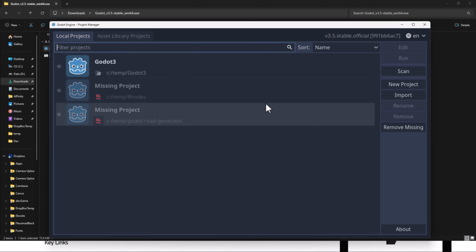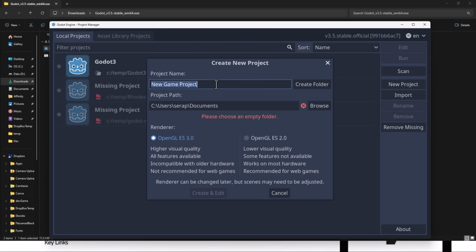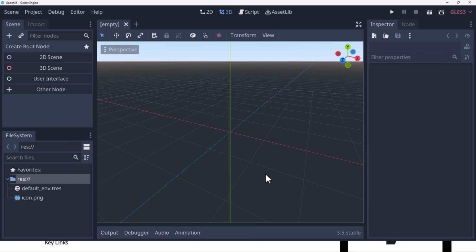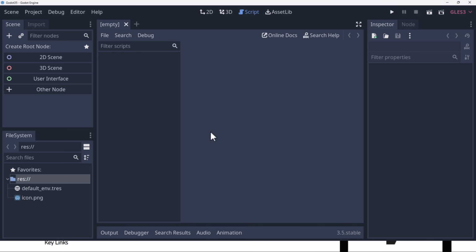So at this point in time, this is close to the mature, stable version of Godot that we're used to now with 3.5. And there's definitely commercial games that were shipped and created using Godot 3.5. You see here we have the choice of the GLES 3 and 2 renderer at this point in time. So let's go ahead, create that folder, create and edit. And here we are in Godot 3.5. So this is, again, a lot like 3. Aesthetically, it hasn't changed a whole lot. We got definite improvements in the scripting editor side of things.